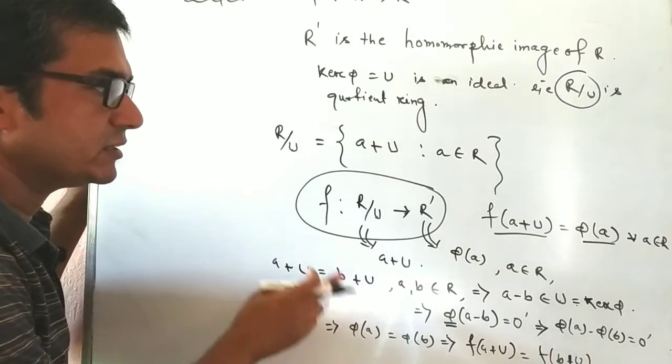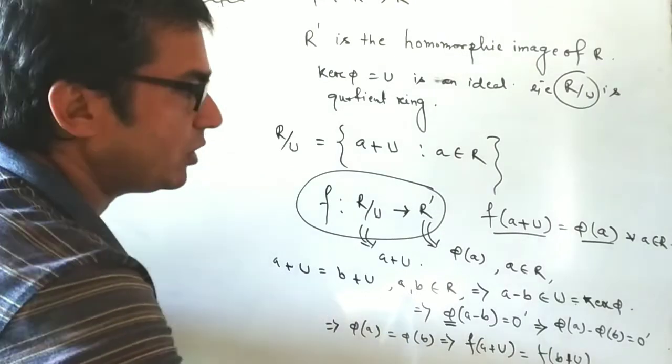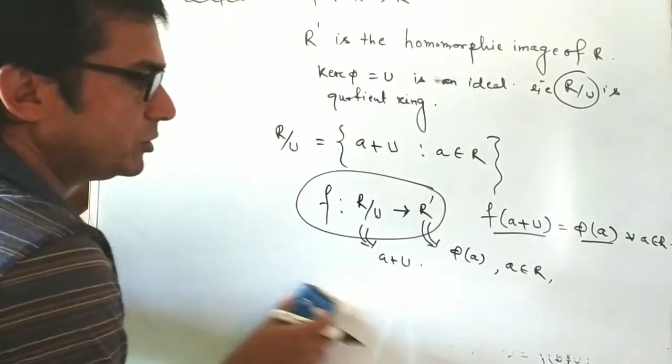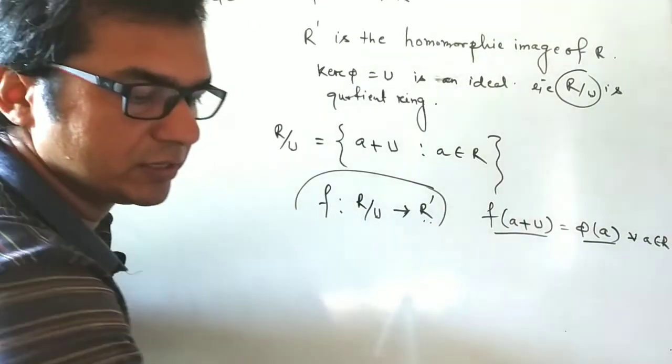So we say that the mapping f is well defined. Now we try to prove the mapping is 1-1 and onto, right?